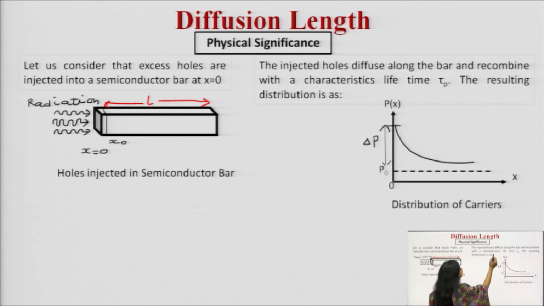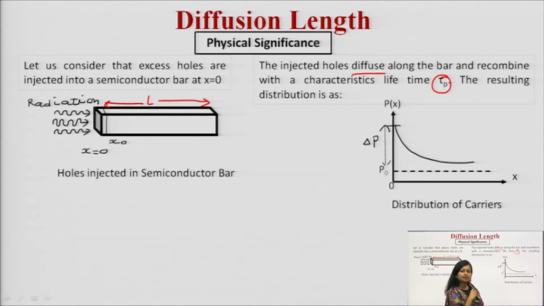The injected holes diffuse along the bar and they recombine with a characteristic lifetime tau p, and this distribution can be drawn this way. This is the distribution of the carrier. On the x axis, distance is taken, and on the y axis, the concentration of carriers is taken.